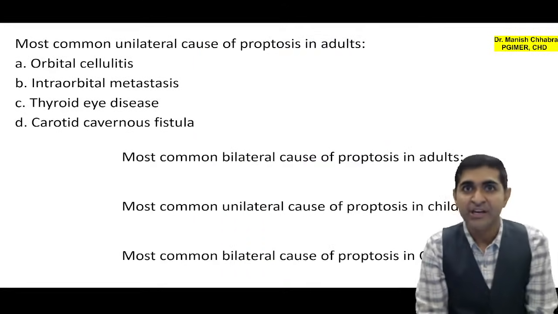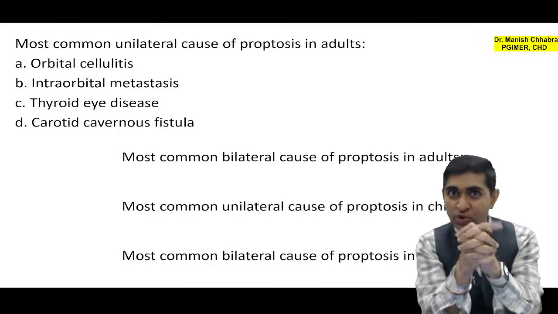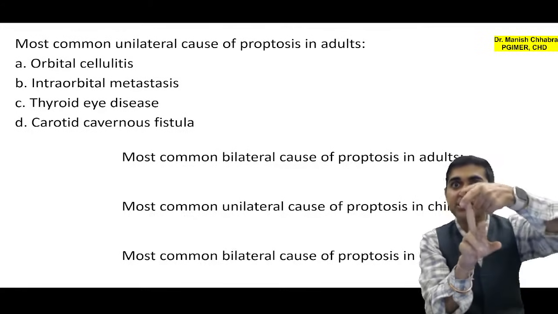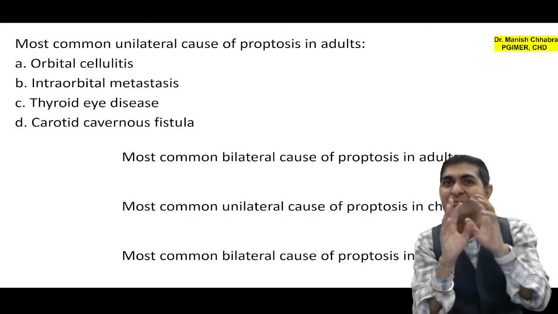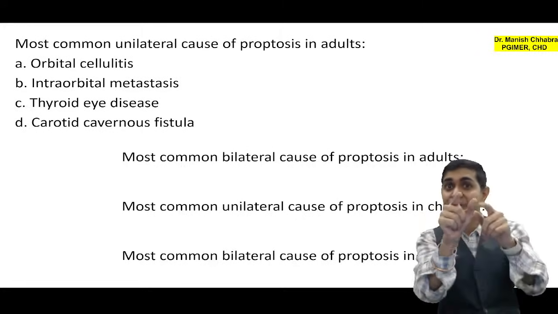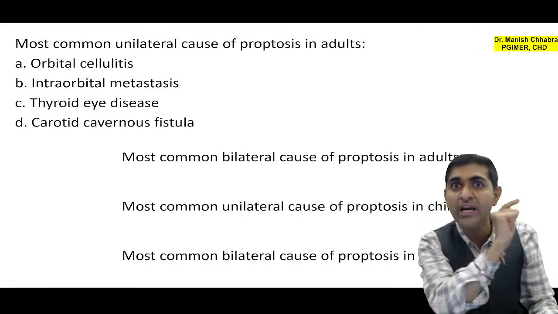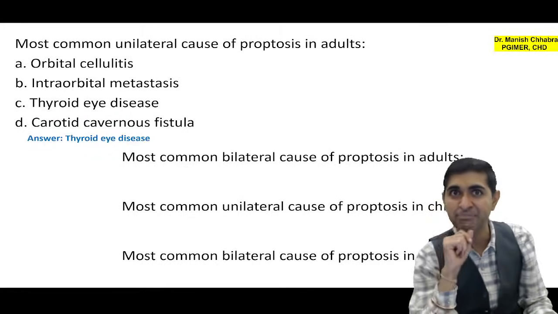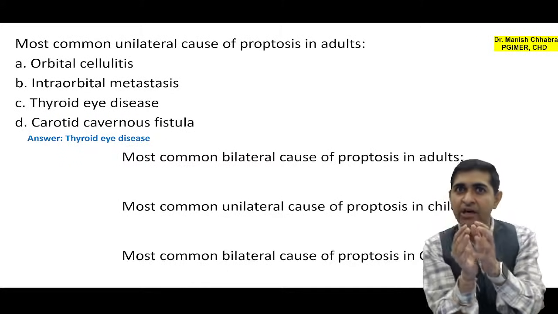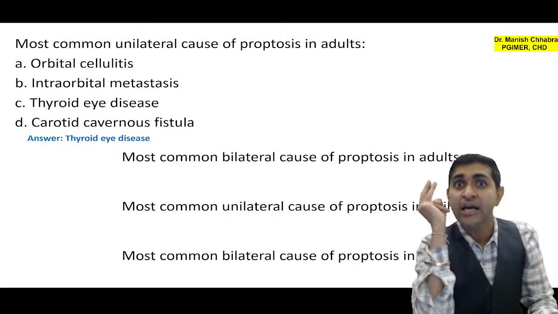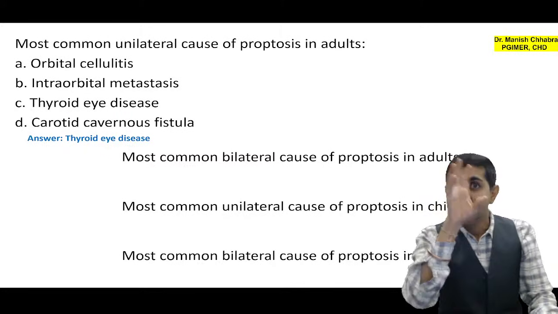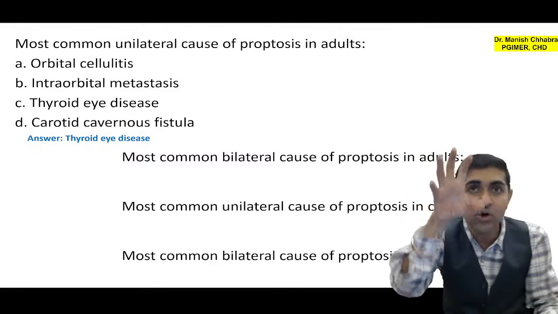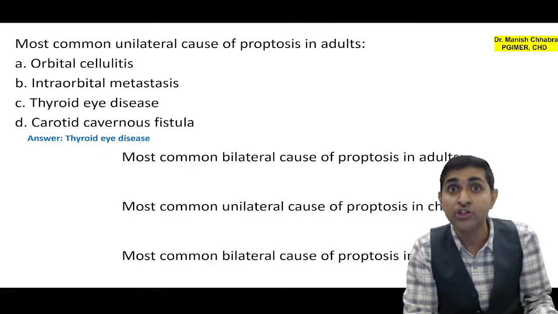All right, now your PYQs. I had told you in the beginning, we will be discussing images, PYTs, PYQs, and we will also be touching a little bit of single liner questions. Now the most common unilateral cause of proptosis in adults is thyroid eye disease, but buy one get three free. So here I am going to compile the remaining 3 MCQs that have been asked before. Since we talked about the unilateral cause of proptosis, can you tell me the bilateral cause of proptosis in adults? It is also thyroid eye disease.